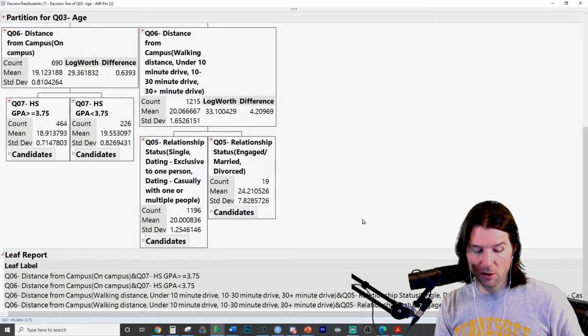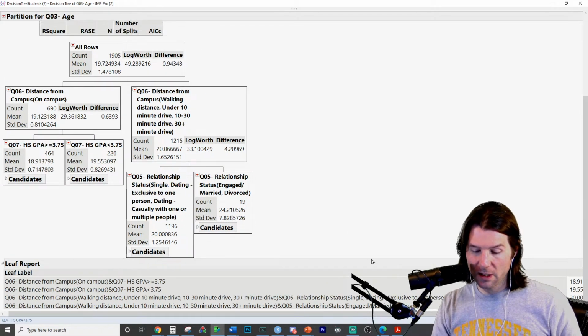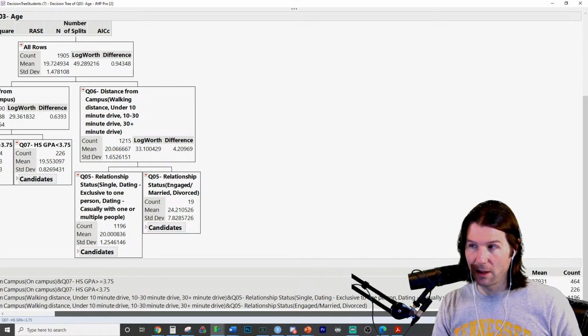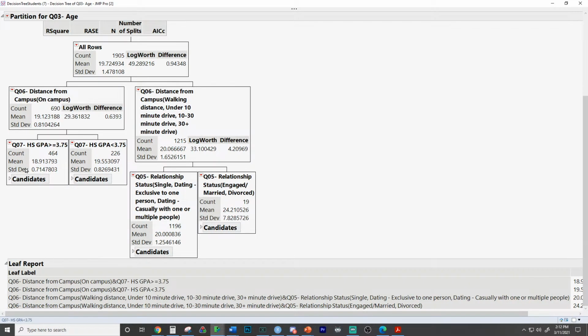There's too much on the screen. The categories are too long. Okay, these categories are ridiculously long. I just want to point out here that this is group 1 right here. Group 1, group 2, group 3, group 4. I want us to look.